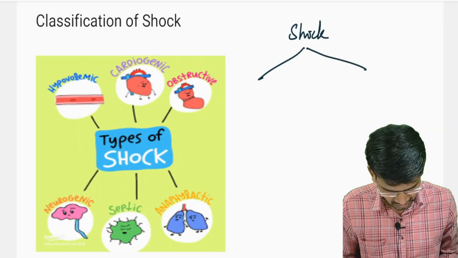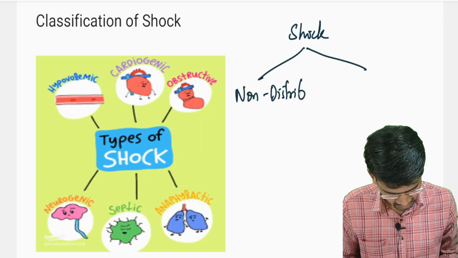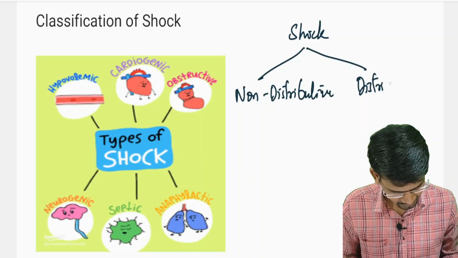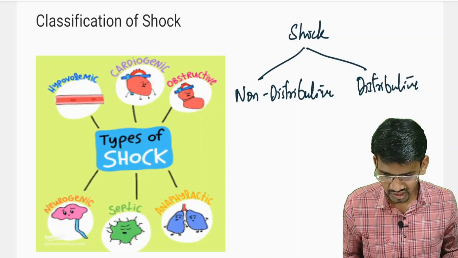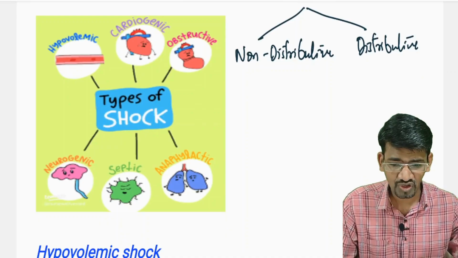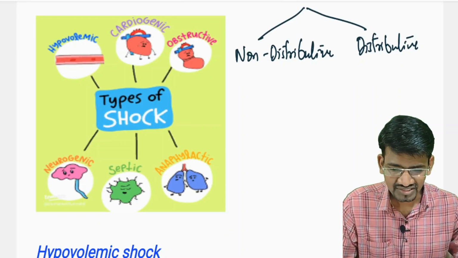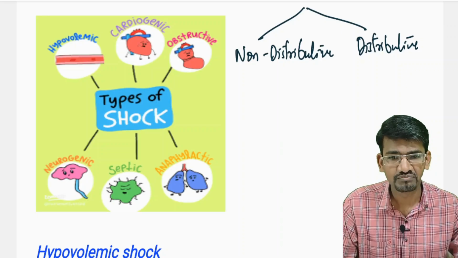One is non-distributive shock, and the other is distributive shock. Non-distributive means the blood is not abnormally distributed; the blood volume itself is less, so the tissues get less blood supply.